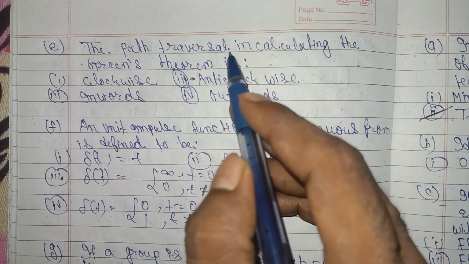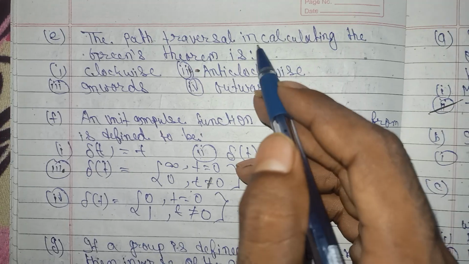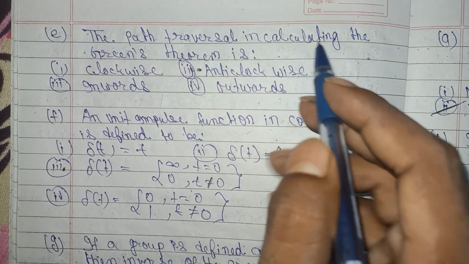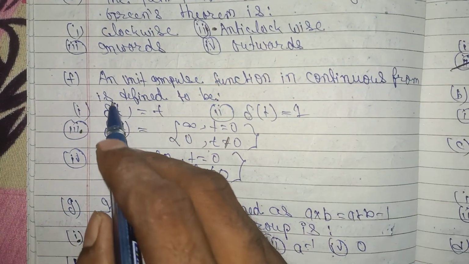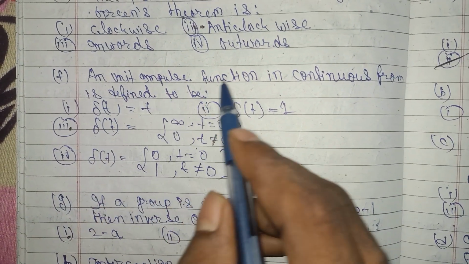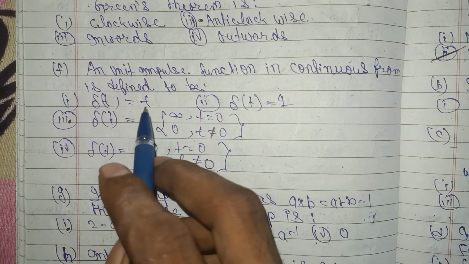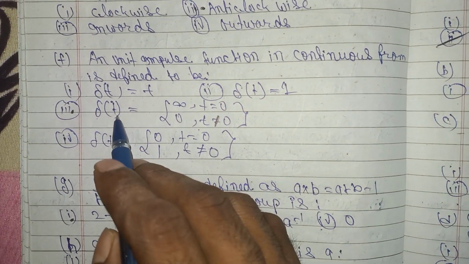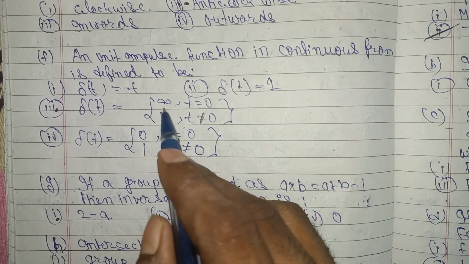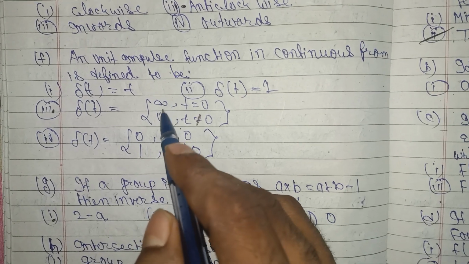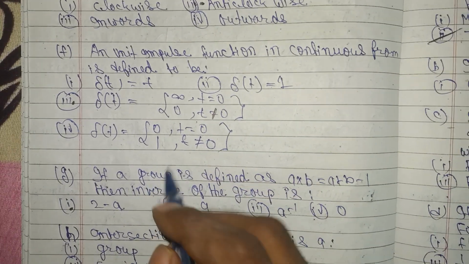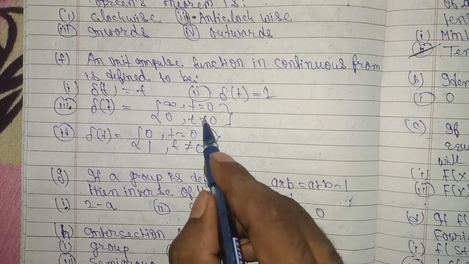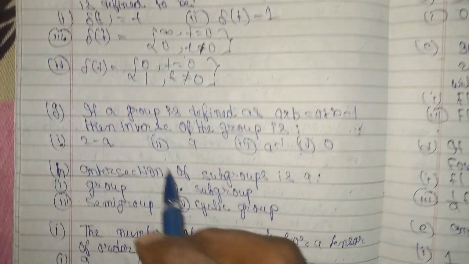The path traversal in calculating the Green theorem is anti-clockwise. Question F: a unit impulse function in continuous form is defined to be delta(t) equals infinity at t equals 0, and 0 at t not equal to 0. This is the correct option. Question number G.